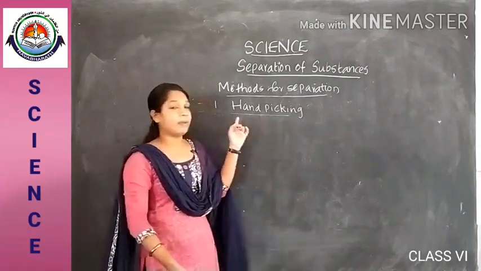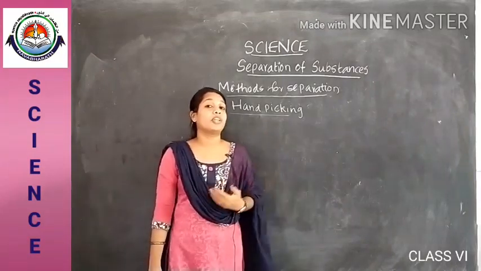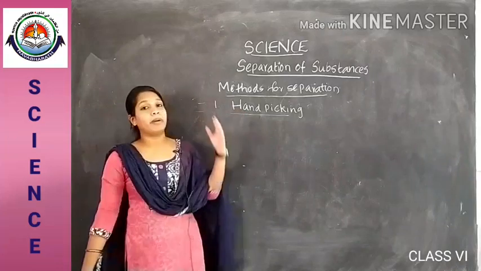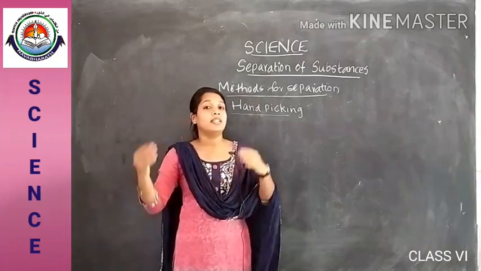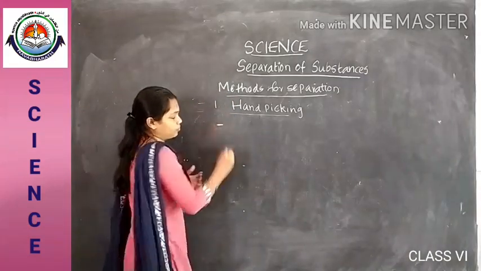For hand picking, we need certain situations, certain conditions convenient for separating by hand picking. What are the needs for hand picking?